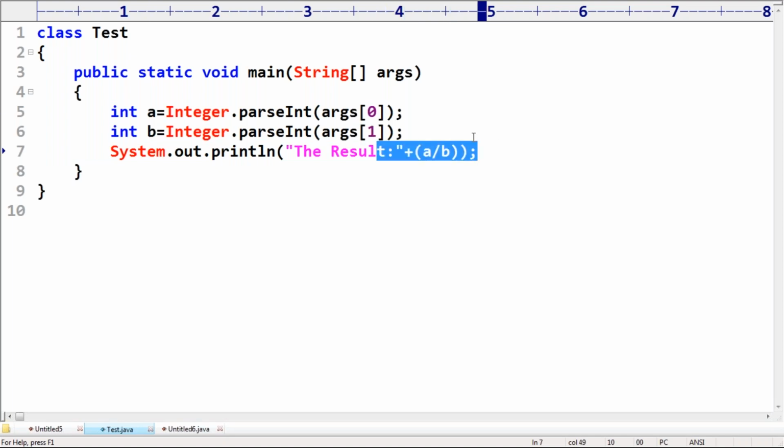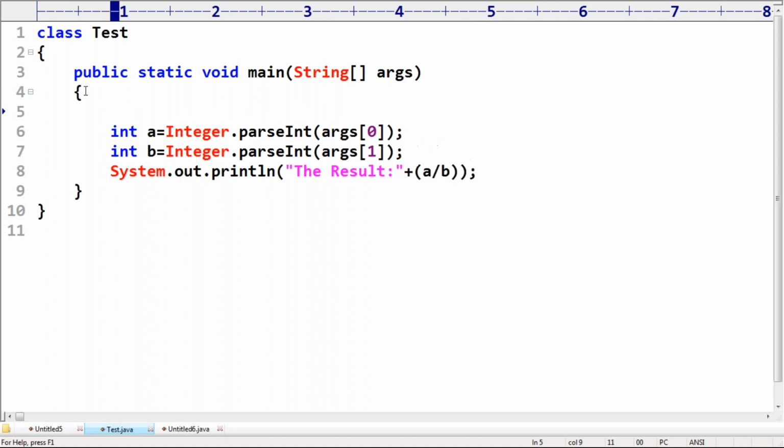That's why, within the risky code, there may be a chance of multiple, different types of exceptions being raised. But we don't know which exception is going to come at runtime. It may be arithmetic, it may be number format, based on your provided input. That's why what we require here is try.